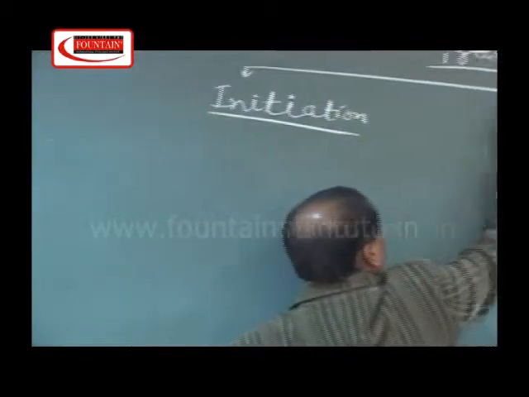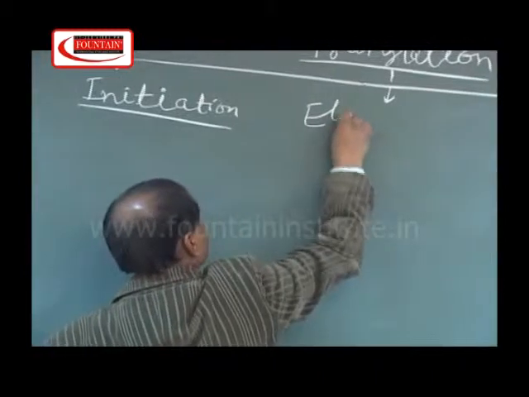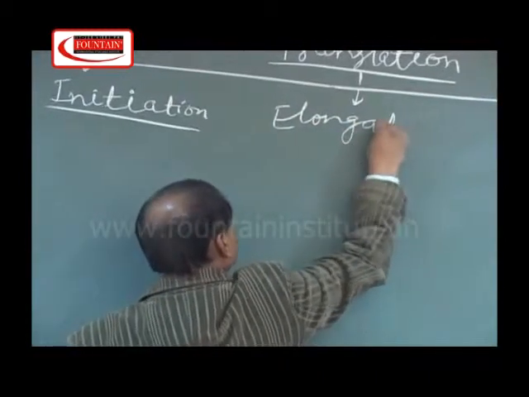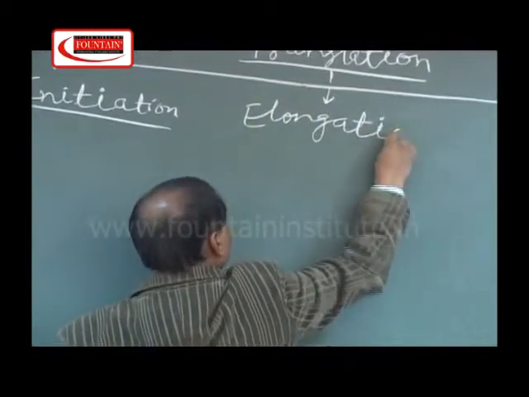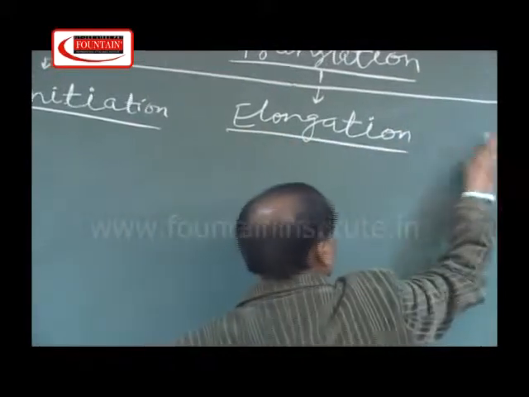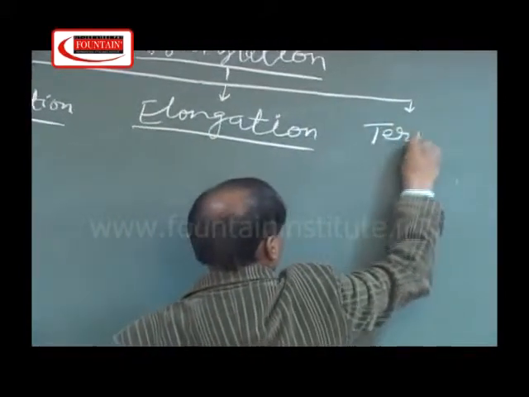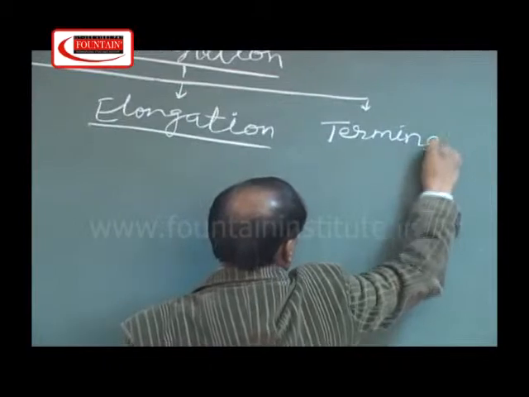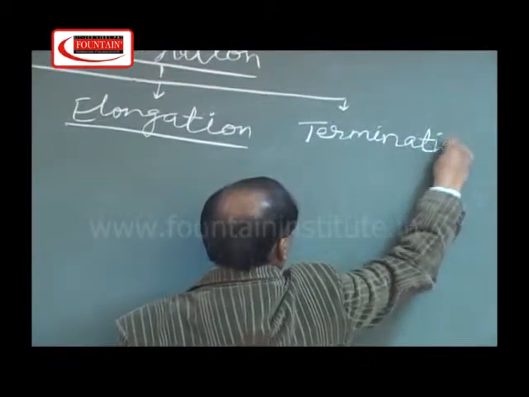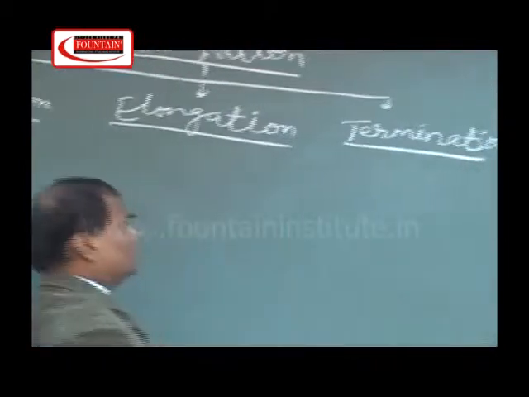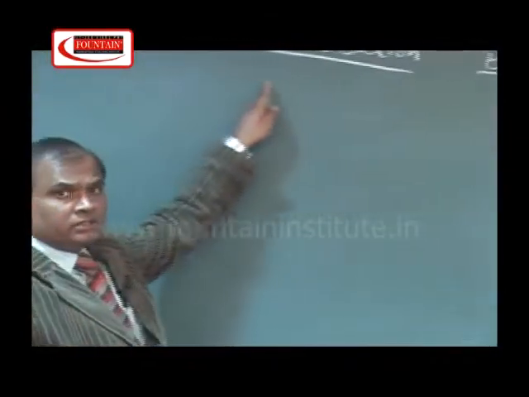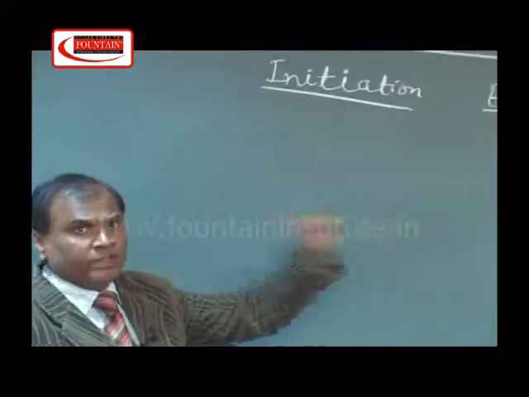Second one is elongation. And third one is termination. This is divided into three steps: initiation, elongation and termination.